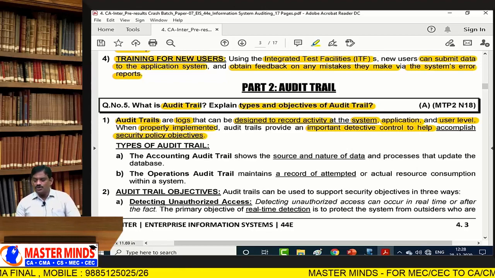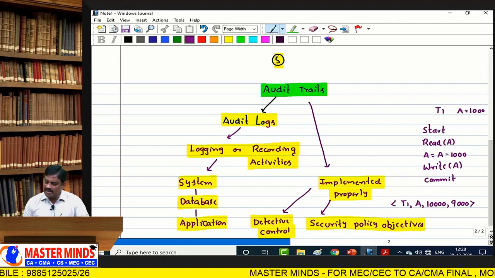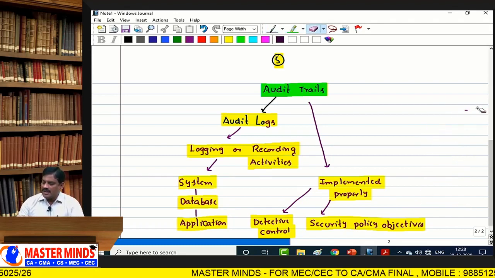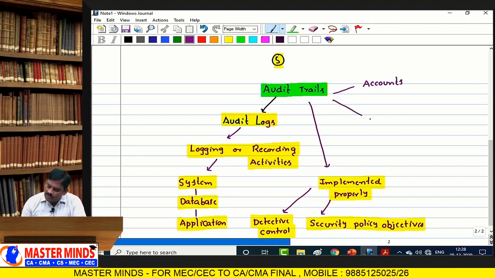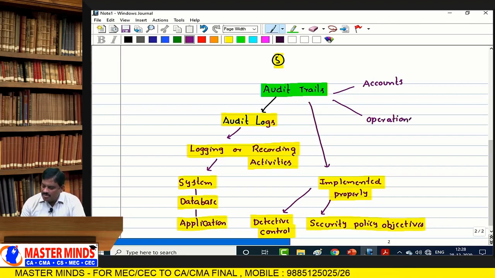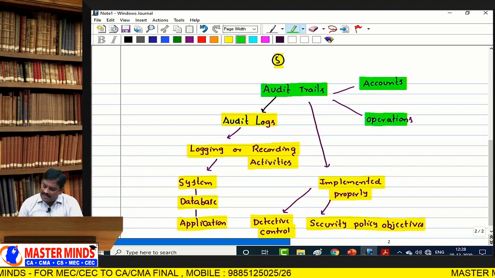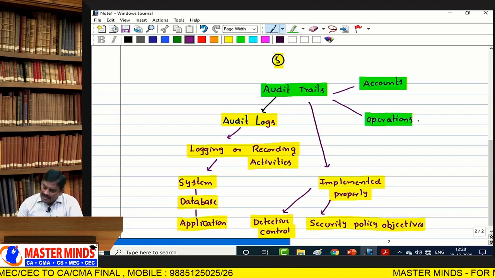Basically, there are two categories of audit trails. Number one is accounts audit trail, or accounting audit trail. Second one is operations audit trail, or operational audit trail, no problem at all.